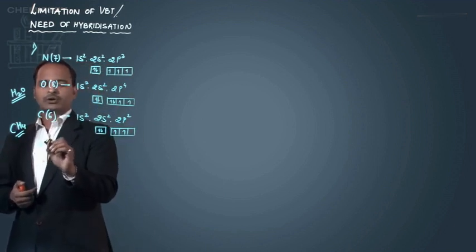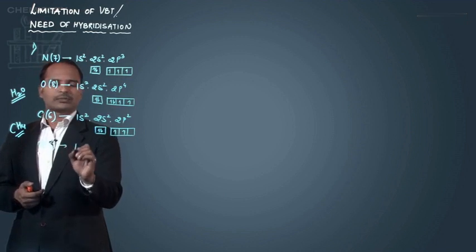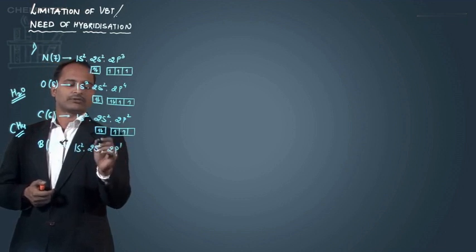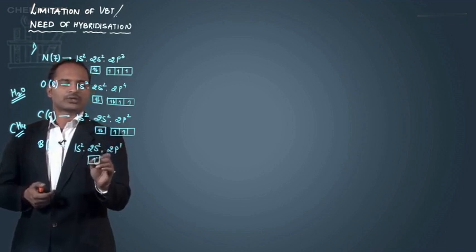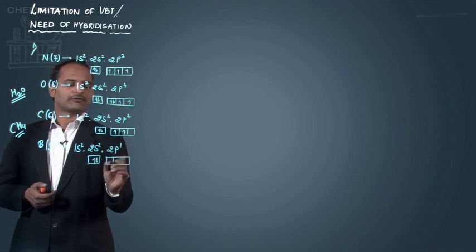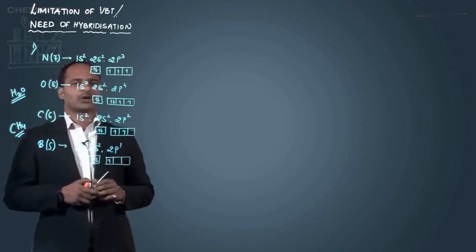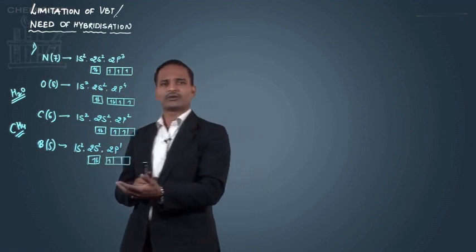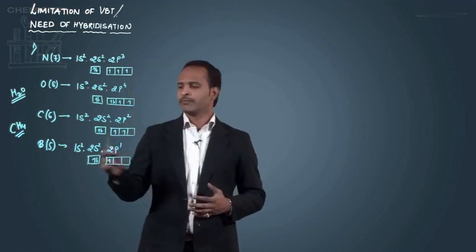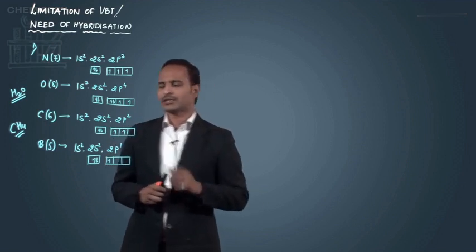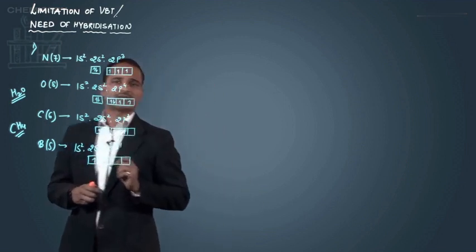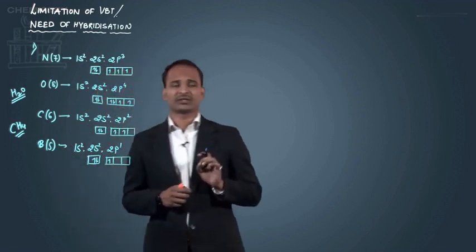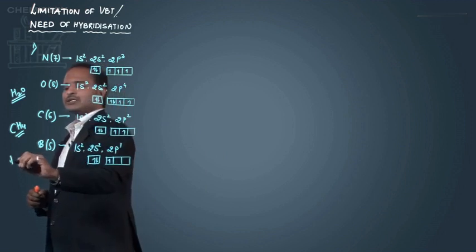Similarly, consider boron, whose atomic number is 5. Its electronic configuration is 1s2, 2s2, 2p1, a total of 5 electrons. So 2s2 means 2 electrons in s, and p has only 1 electron. How many half-filled orbitals are there in this case? Only 1. So according to valence bond theory, boron should form a single bond. But at the same time, boron is considered a trivalent atom, meaning its valency is 3, and boron always combines with 3 elements. The example is BF3.